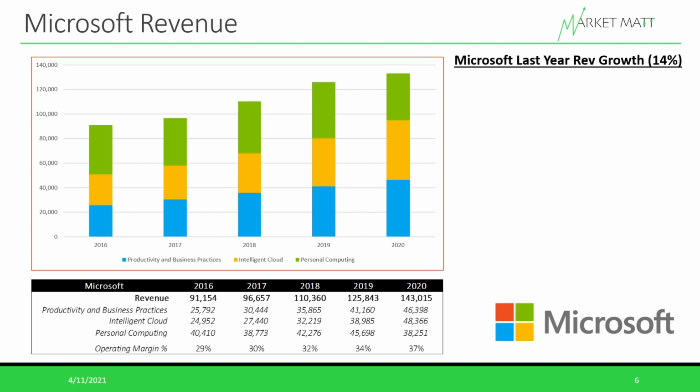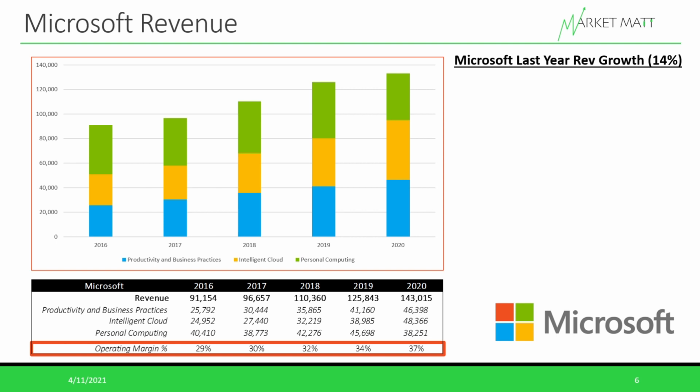And you can definitely see by splitting out the different segments that its Productivity and Business Processes and Intelligent Cloud are the two segments that are really growing the fastest and the most consistently. And along with this growth, these segments also have better operating margins. So as those segments have been growing, Microsoft's operating margin has improved from 29% to 37%.